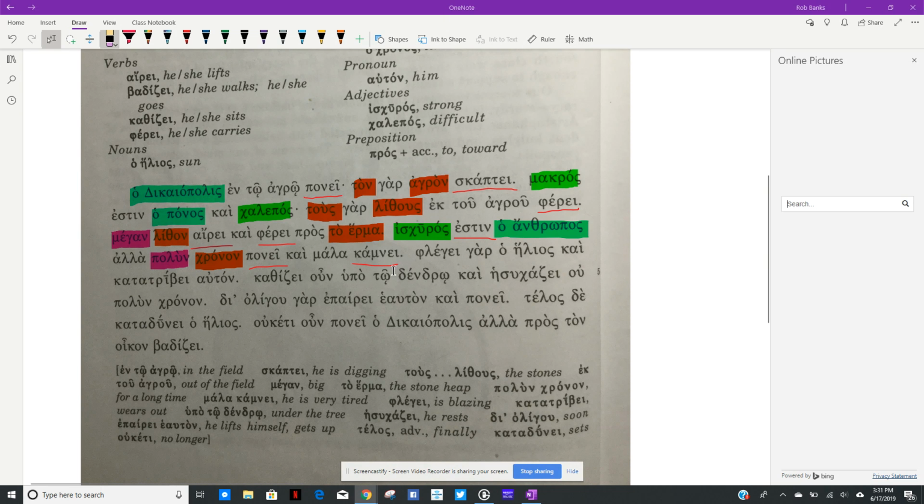All right, so that's 1B. That's the first chapter. So see you next time with chapter 2.